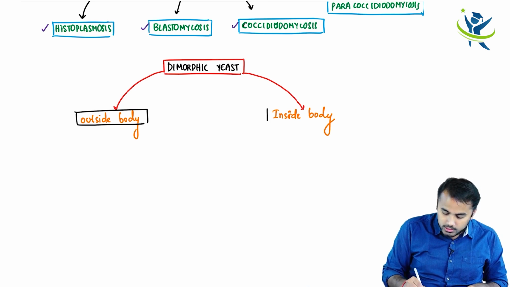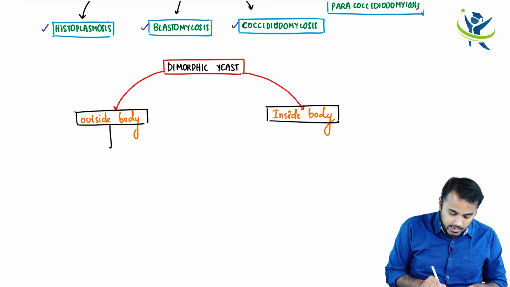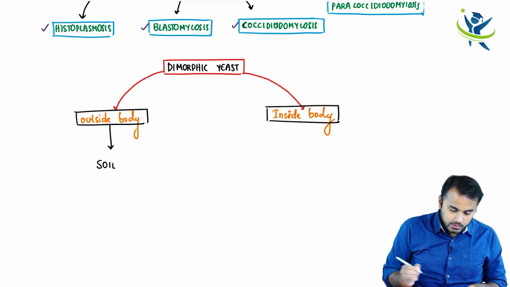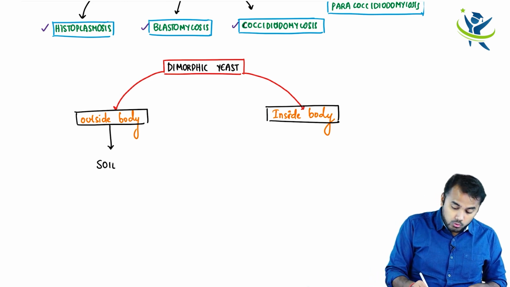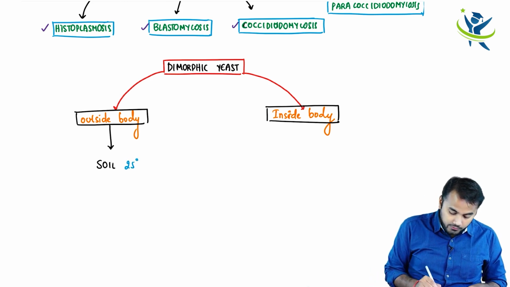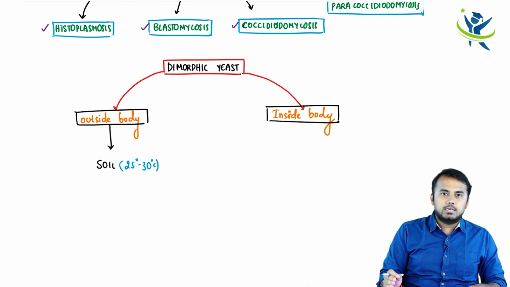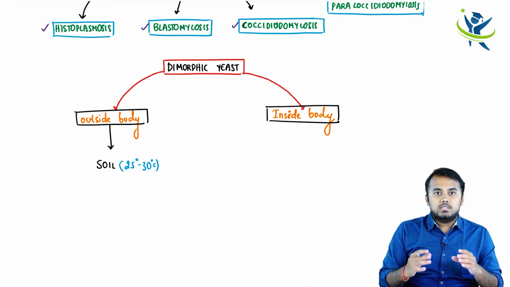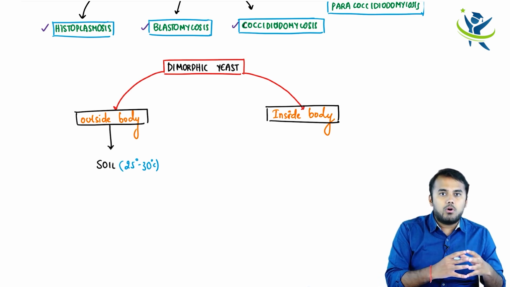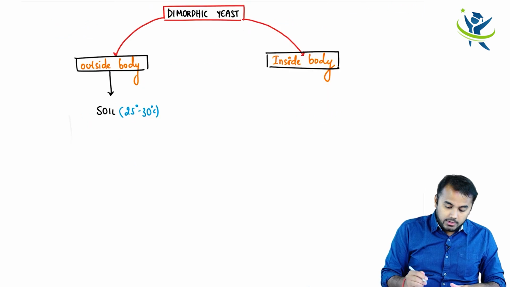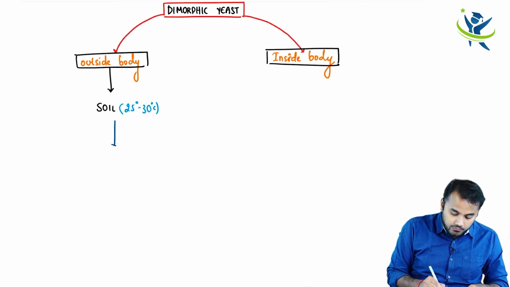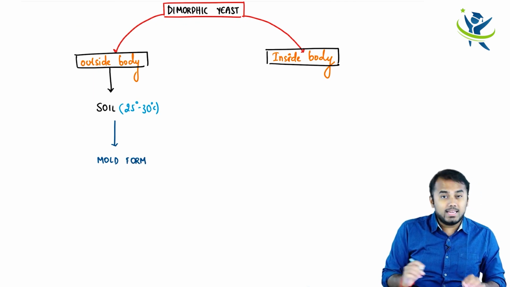Now, when I say outside the body, one thing which has to come to your mind is the soil. Can you tell me what is the normal temperature of the soil? It is around 25 to 30 degrees. So at 25 to 30 degrees centigrade, this yeast stays in the soil in a specific form, and that form is called the mold form, right? What is the mold form? I'll explain in a minute.